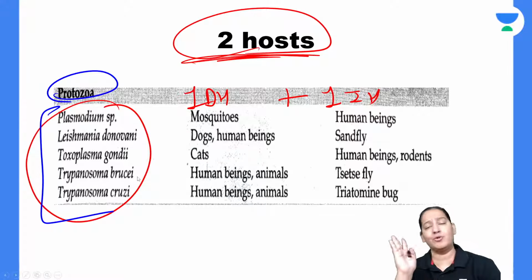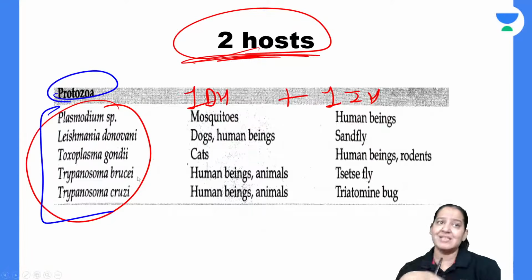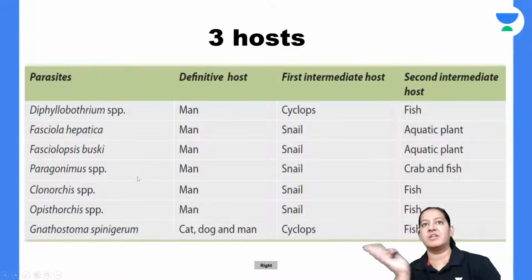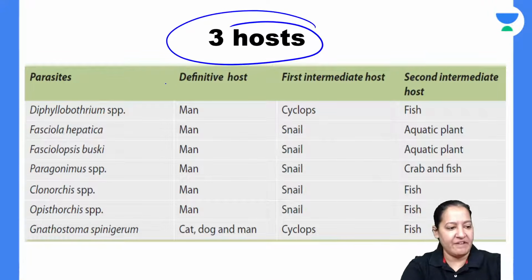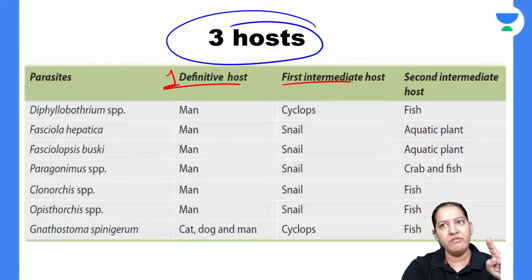I'm not asking you to make some mnemonic. How many mnemonics will you make? You cannot do it. But at least read it. You should know the names: these all have two hosts, one definitive, one intermediate. And this is the list of three hosts. This is the last list of three hosts. So one will be definitive host and two will be intermediate host.